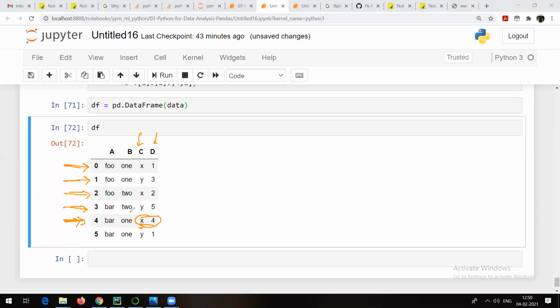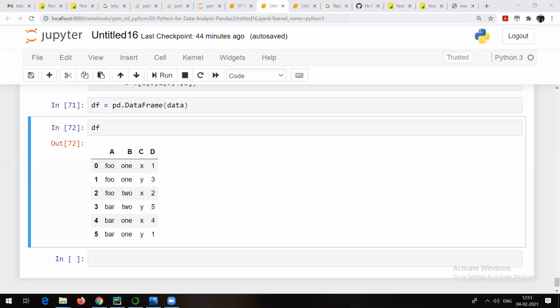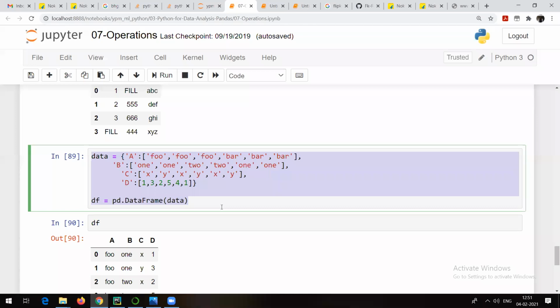So if you have this kind of data with a lot of rows, you can make use of something called a pivot table. The basic use of pivot is that it is going to reduce the number of accesses. In short, if you have such data with a lot of rows, pivot is going to reduce the time of searching. Let me show you how it can be done.